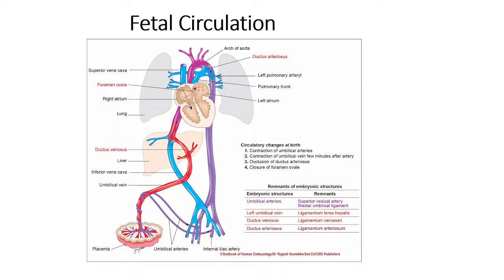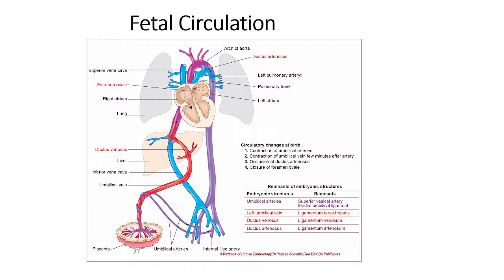It goes to the left atrium. Now from the left atrium it comes through the atrioventricular valve to the left ventricle. From the left ventricle what starts? Which big artery? Ascending aorta. So it will enter into the ascending aorta.